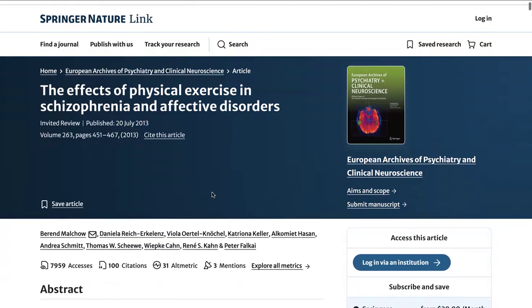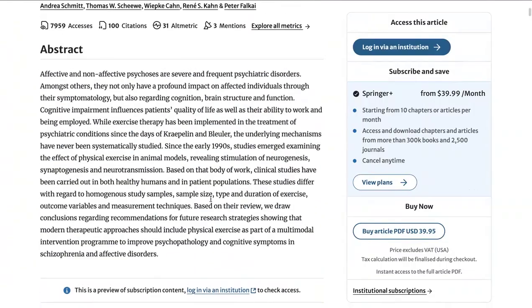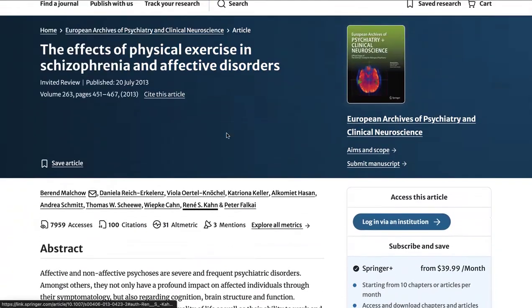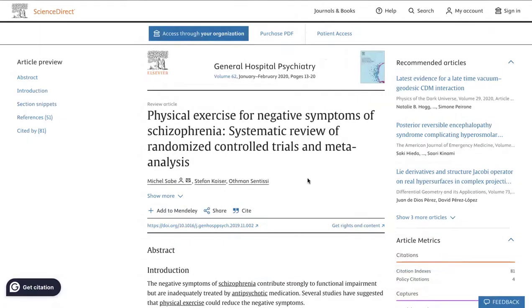This says the effects of physical exercise in schizophrenia and affective disorder. We have the abstract, and that's all it says unless you look at the full access of it. All right, so we'll skip over that one. We'll go to this one. It says physical exercise for negative symptoms of schizophrenia, a systematic review.